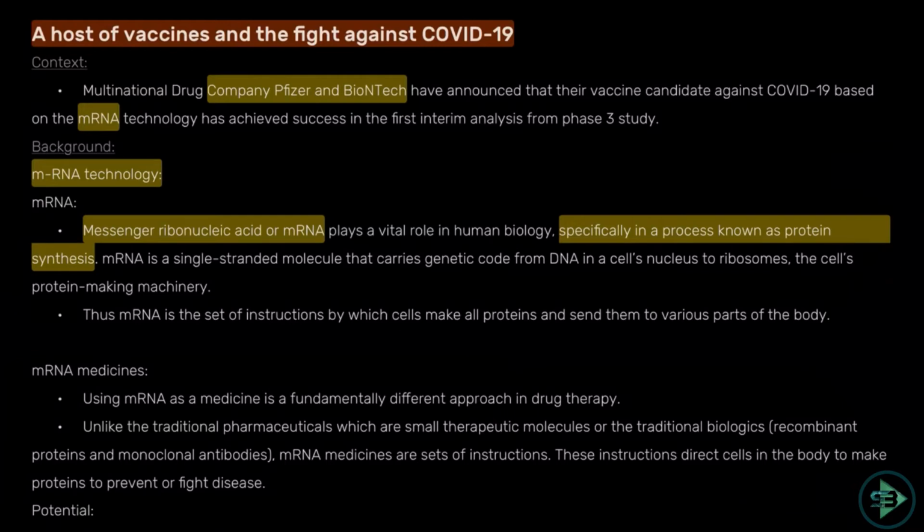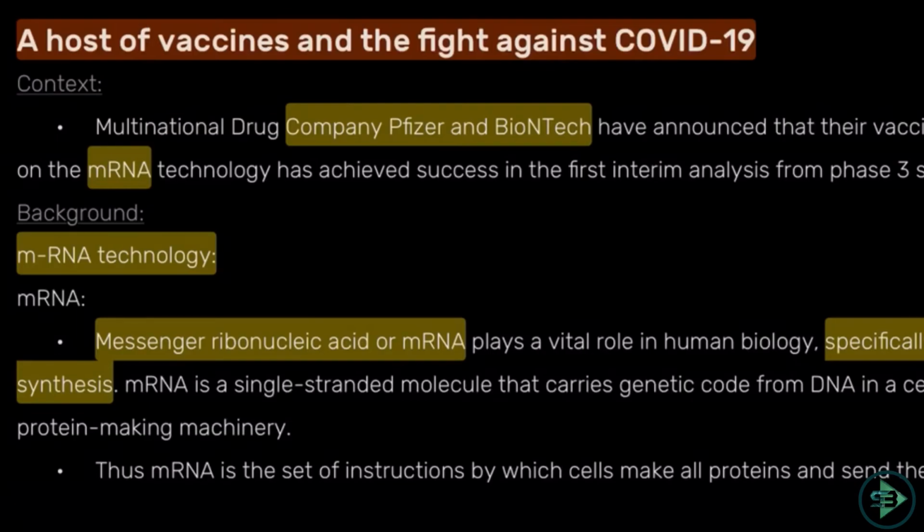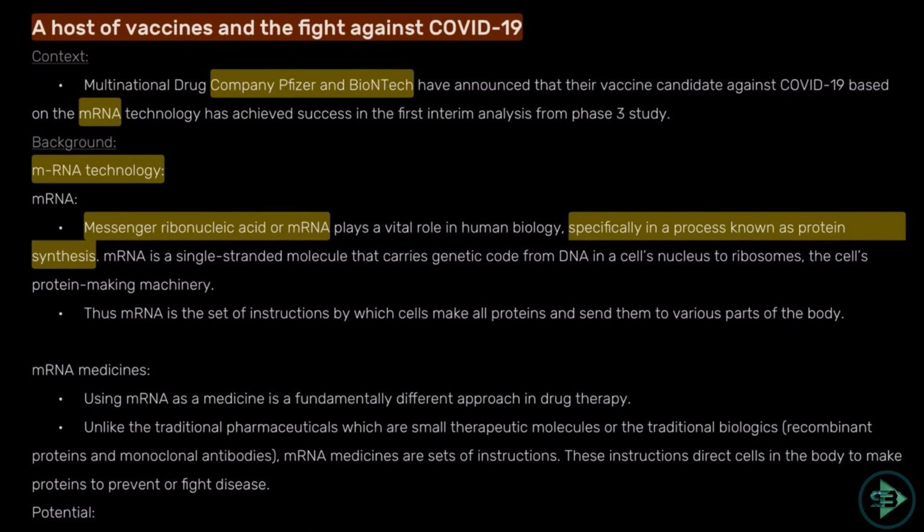What is mRNA? That is messenger ribonucleic acid. So a question could be like, mRNA stands for what, which of the following four? So know this as well. What does mRNA do? It is specifically used in the process of protein synthesis. So it helps in protein synthesis. What is mRNA? Messenger ribonucleic acid. And which company is coming up with a vaccine and what technology are they using? Nothing else other than this is important. What is the vaccine doing, how is it doing the protein synthesis, how are they making it? Nothing else. You are being asked objective questions, so just stick to that.